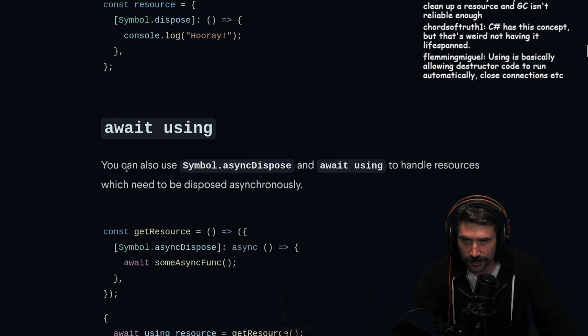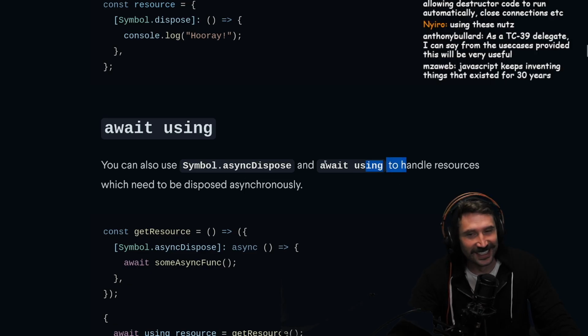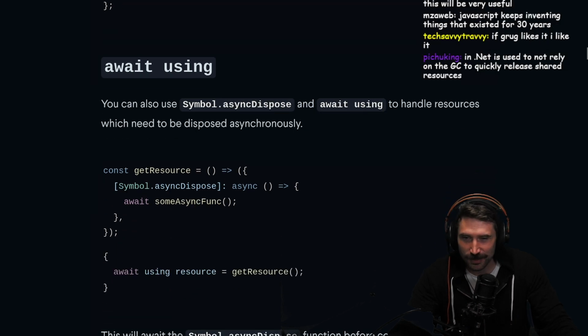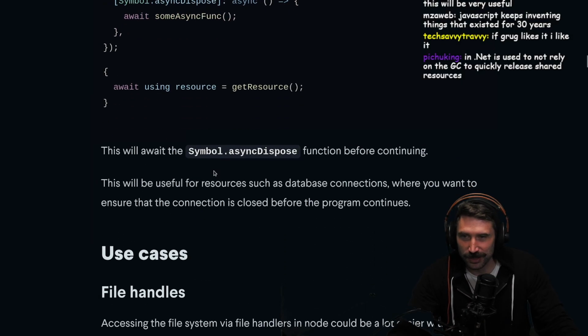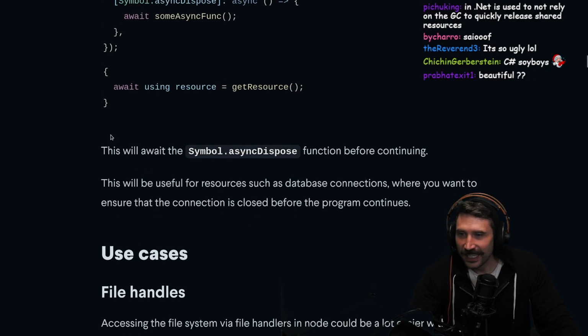Okay. Await using. You can also use Symbol.asyncDispose and await using. Oh, this is beautiful. To handle resources which need to be disposed asynchronously. Get resource, async, some await function. Beautiful. Await using resource. This seems exciting. This will await the Symbol.asyncDispose.